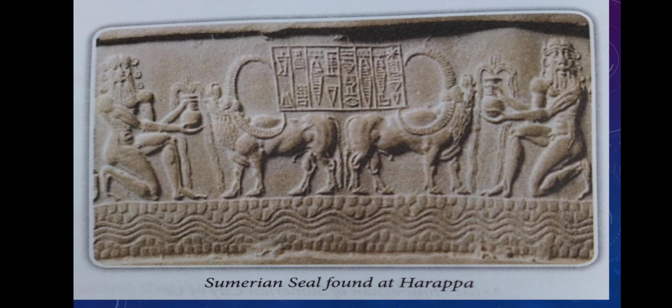So with this, I'm going to end the second part of the Mesopotamian civilization. In the coming video, I'm going to discuss trade and commerce, the architecture style in the Mesopotamian civilization, religious beliefs and how they believed in the gods, and also the decline of the Mesopotamian civilization.